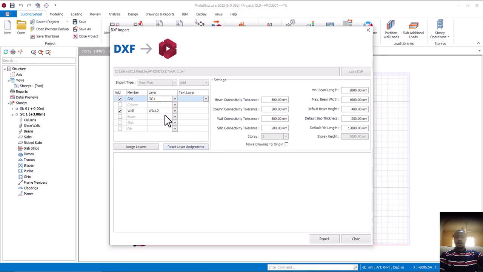So click on OK. And coming to column, I'll click on this, and then we put OC1. That's old column 1. Is that okay? If you remember. All right. So anyone that is not OC1, we remove it. Remove this one, and then I'll come here and click on import. So let's wait for it. As it's importing, let's wait for it.